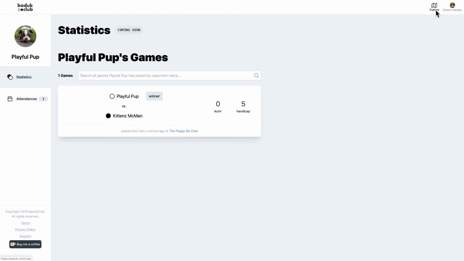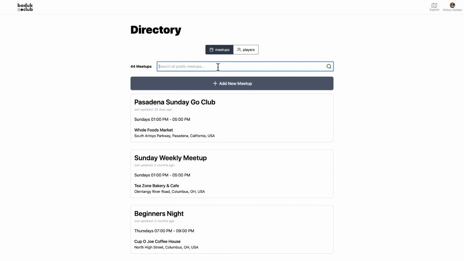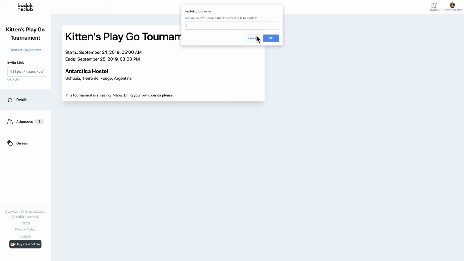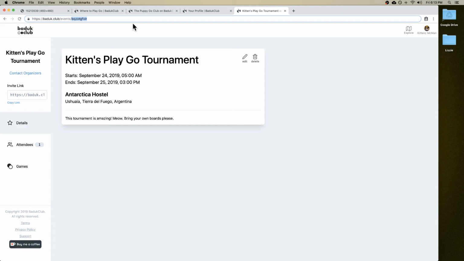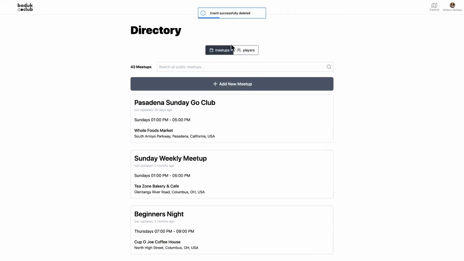Other than that, let's go back to our meetup because it isn't real. So Kittens Play Go tournament, and we're going to delete it. Oh, please enter your ID to confirm. What is the ID? It doesn't say it anywhere, but it's not too hard to find actually. We're just going to go up here, and this event list right there, that's the ID. We're going to copy that and paste it into our box. And now the event has been deleted.